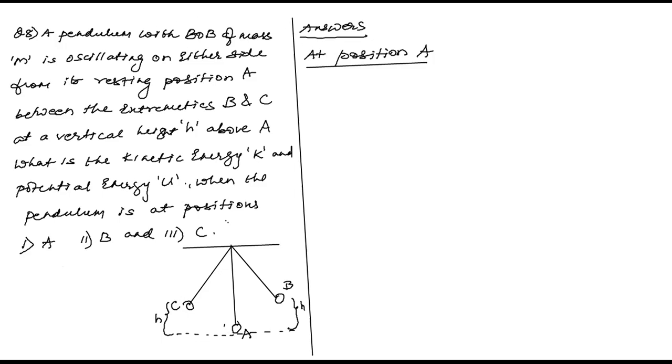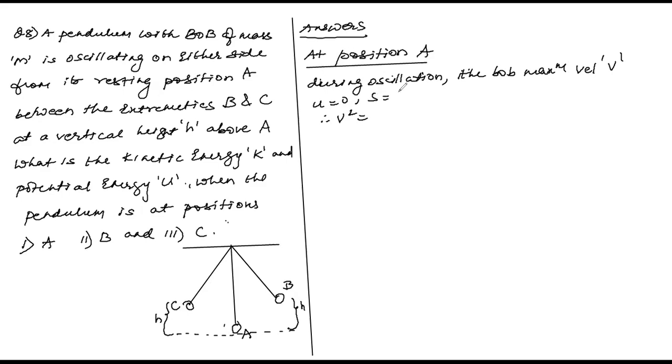See, at mean position during oscillation, the bob has maximum velocity v. Got it? Initial velocity u was 0, and s is h, so v square equals u square plus 2as. a is g.